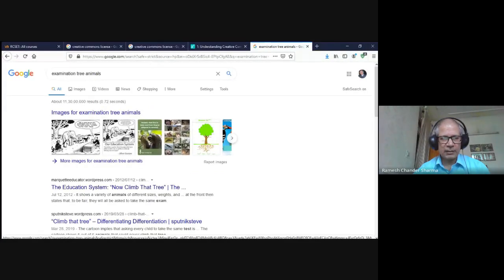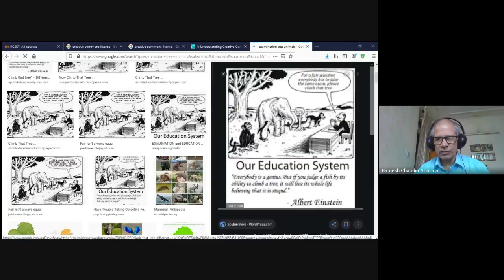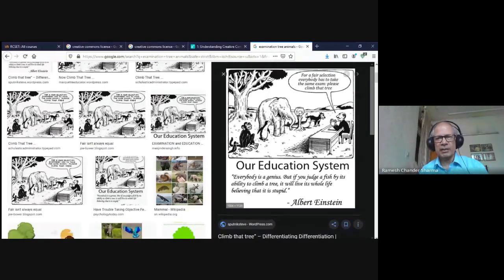So this is the figure which I wanted to search. It was saying that for a fair selection, everybody has to take the same exam: please climb that tree. So this is another way that we can search if we remember something, some object or product somewhere, and vaguely remember a few things about it. Then we can see what the URL is and select from there.